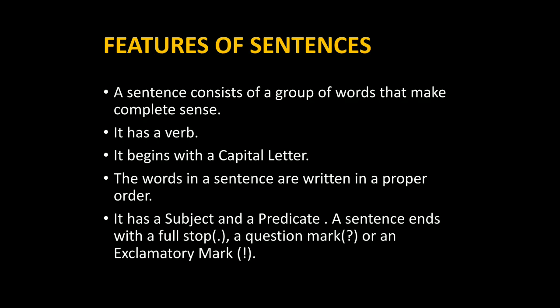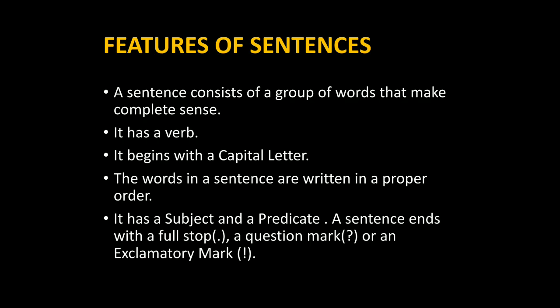A sentence ends with a full stop, a question mark, or an exclamatory mark. If any of this punctuation mark is missing from a group of words, then we will not call it a sentence. I hope all of you have understood.